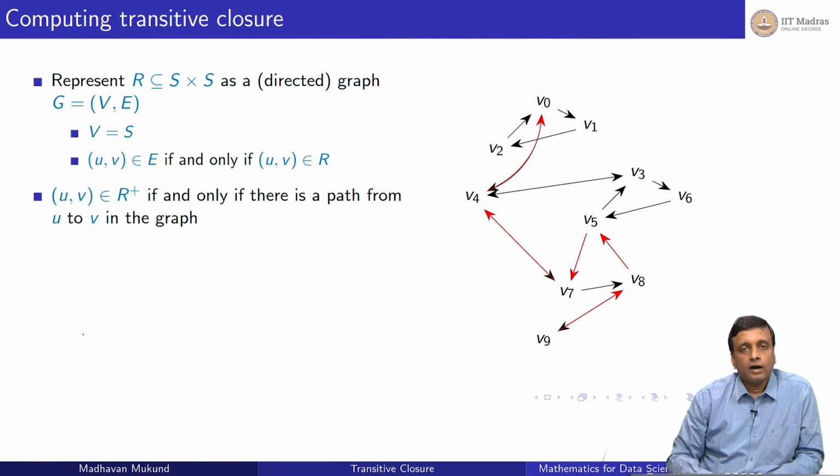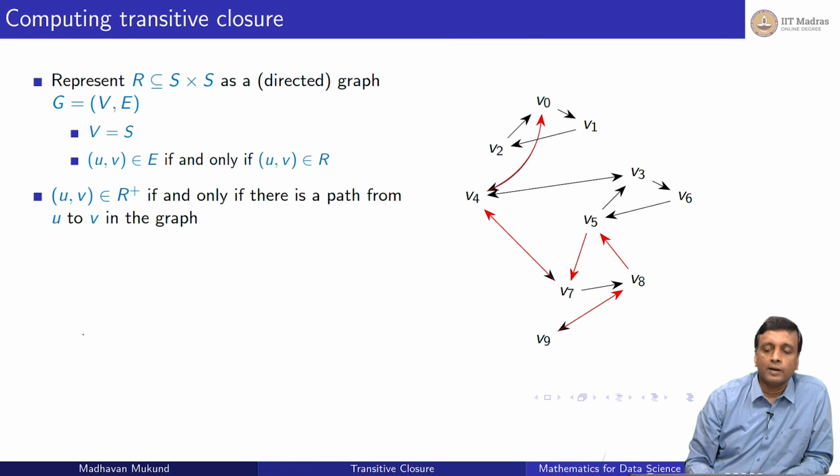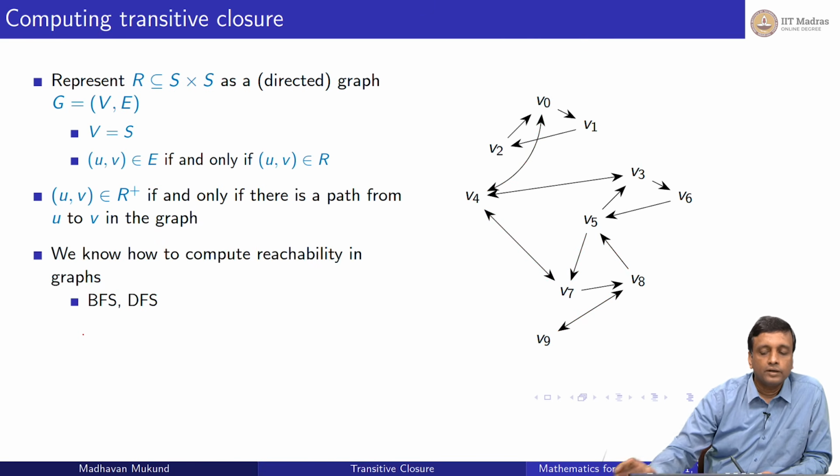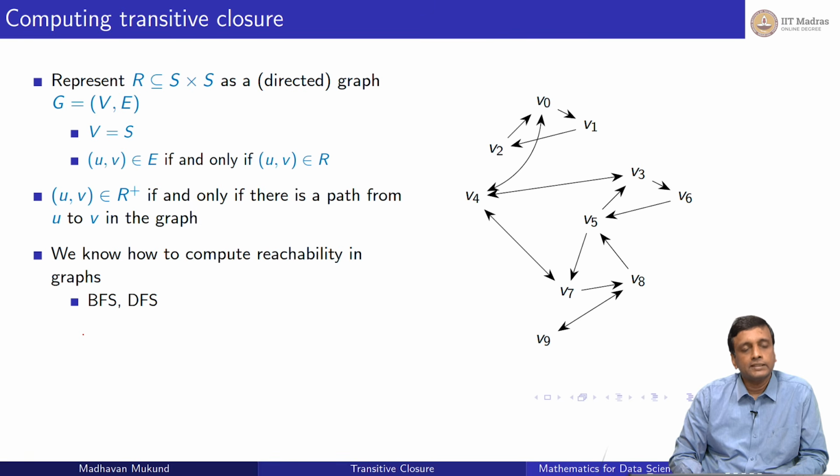So what we have defined as R plus can be calculated in the graph as a path. In this case, we can say that v9 is related by R plus to v0 because there is a path from v9 to v0. So how do we find these paths? Essentially we want to find all such pairs. If we don't focus on a single path, we can just calculate reachability, what all is reachable from every vertex, and this we can do using breadth first search and depth first search. So in the R plus case, we are interested in finding this reachability for every i and every j.